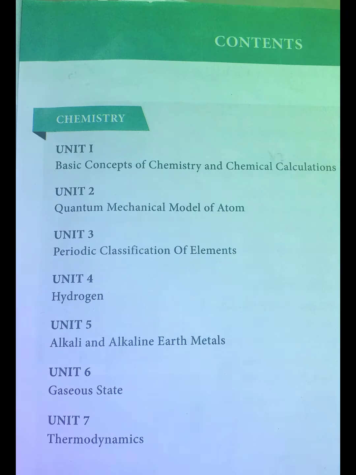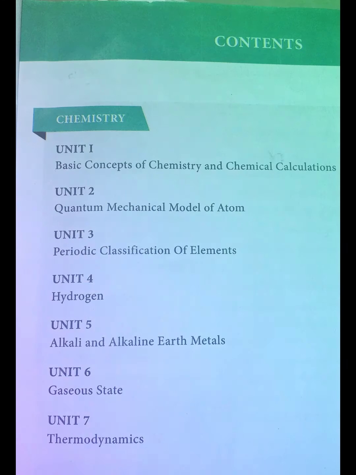In lower classes from 6th to 10th standard, you already studied the basic concepts of chemistry, that is, what is an acid, what is a base, what is a cation, anion, etc. But now you are coming to higher secondary, that is 11th standard, where the chemistry subject is divided into three parts. The first is inorganic chemistry, which deals with metals, non-metals, their properties, their structure, their